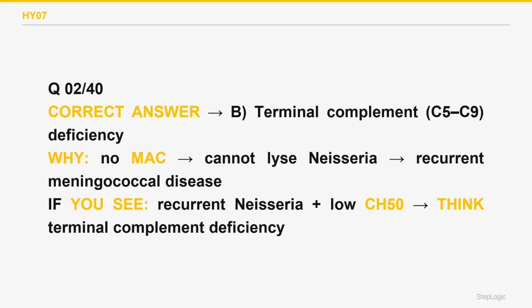B. Selective IgA deficiency causes recurrent sinopulmonary and GI infections plus anaphylaxis to blood products, not specifically recurrent Neisseria. Choice A, wrong. Chronic granulomatous disease predisposes to catalase-positive organisms like S. aureus, not the failure of Neisseria lysis. Choice D, wrong. This is a terminal complement deficiency.